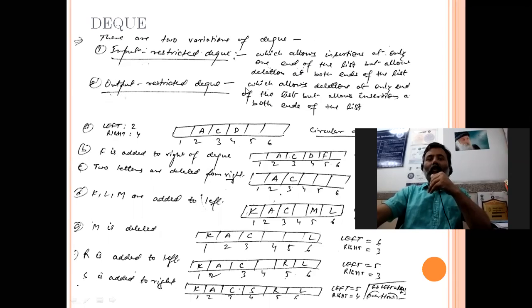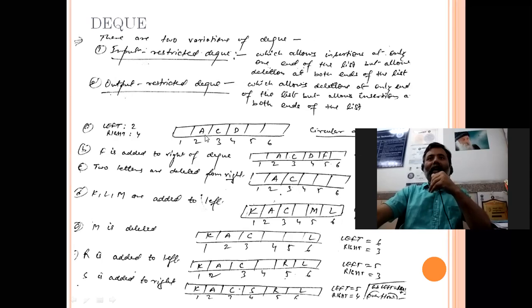So output restricted deque allows deletion at only one end of the list, but allows insertion at both ends. So whenever we restrict insertion or deletion at a particular end, that will be the input restricted or output restricted deque.